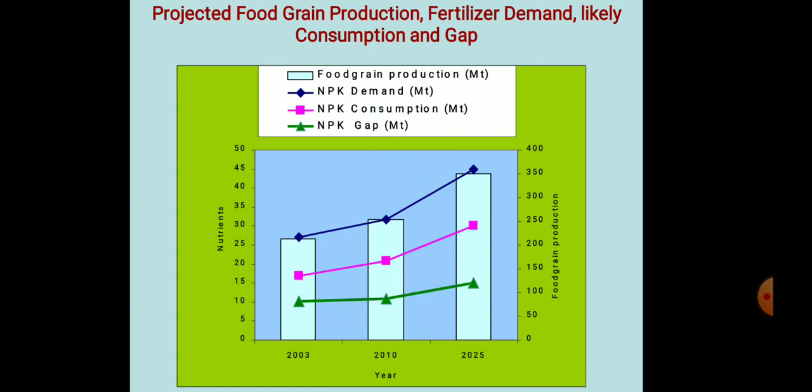Next is the projected foodgrain production, fertilizer demand, likely consumption and gap. Firstly, foodgrain production and NPK, that is nitrogen, phosphorus and potassium demand. Next is the NPK consumption, and last is the NPK gap in MT. Diagrammatically, food production and nutrients in the year 2003, next 2010 and 2025.